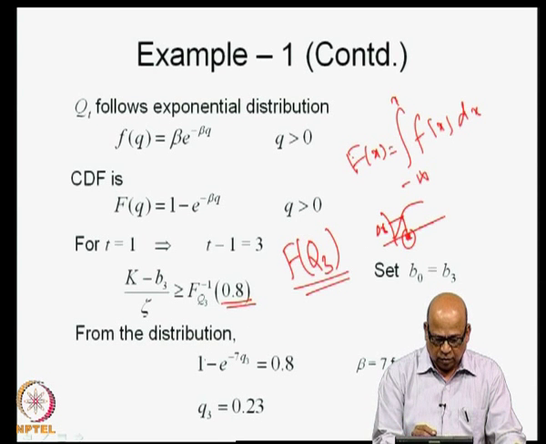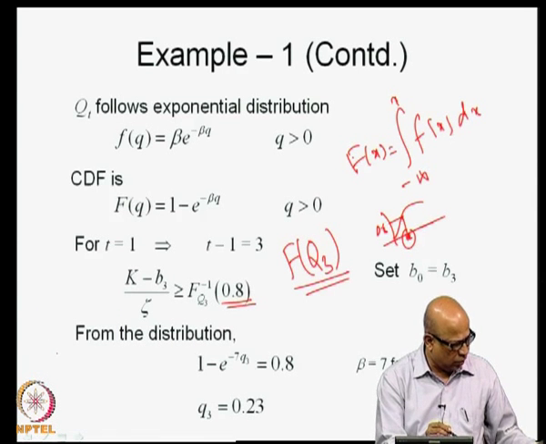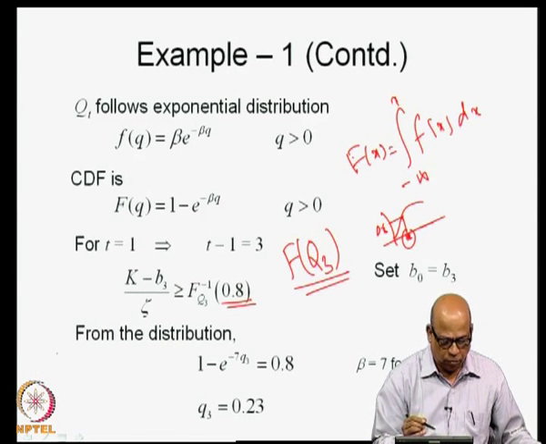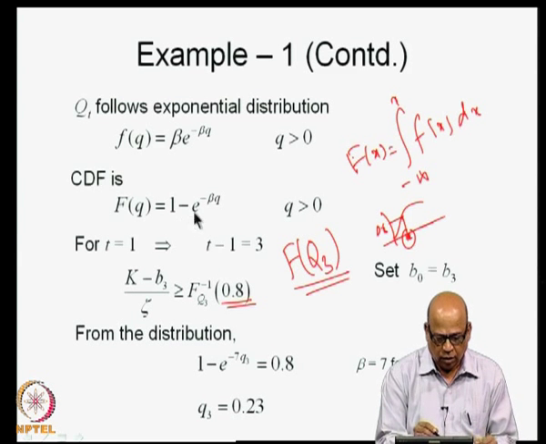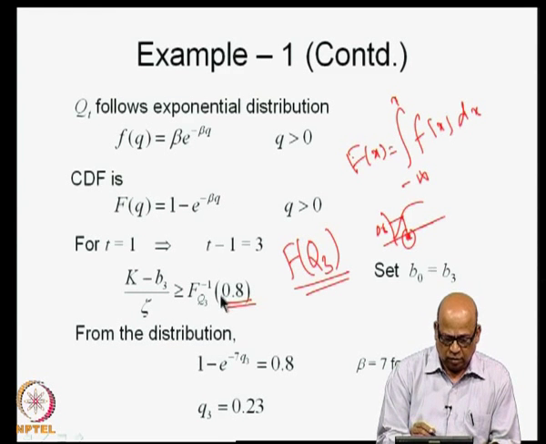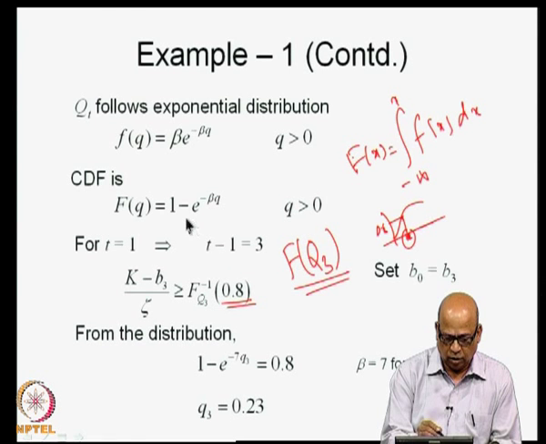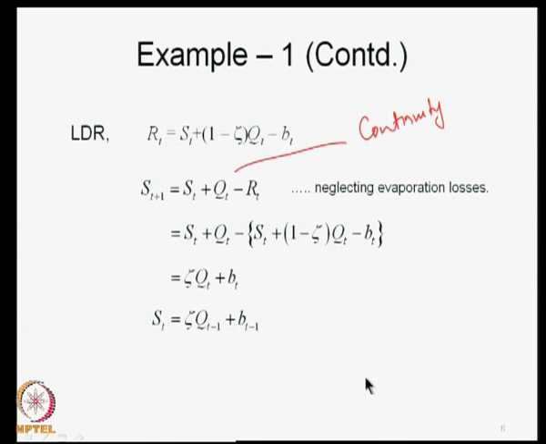which means from the F of q expression here, you have the expression for F of q. You need F_q inverse of 0.8, which means that you are setting F of q equal to 0.8. So, I will put this as 1 minus e to the power minus β q_3 equal to 0.8, and β for time period 3 is 7, that is the data that is given.